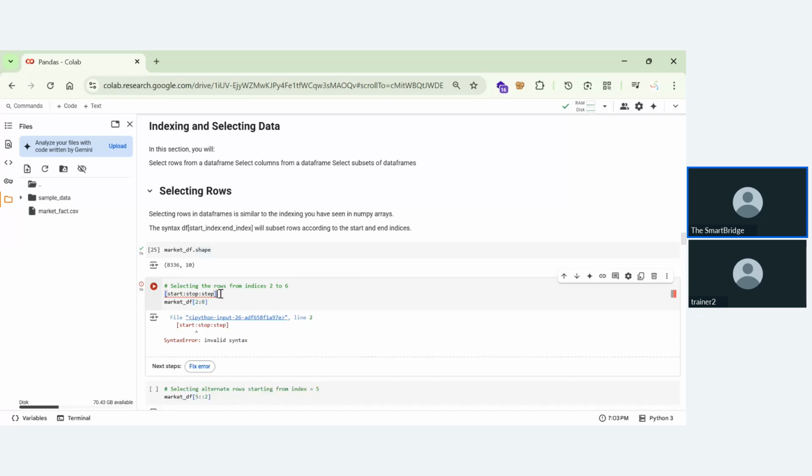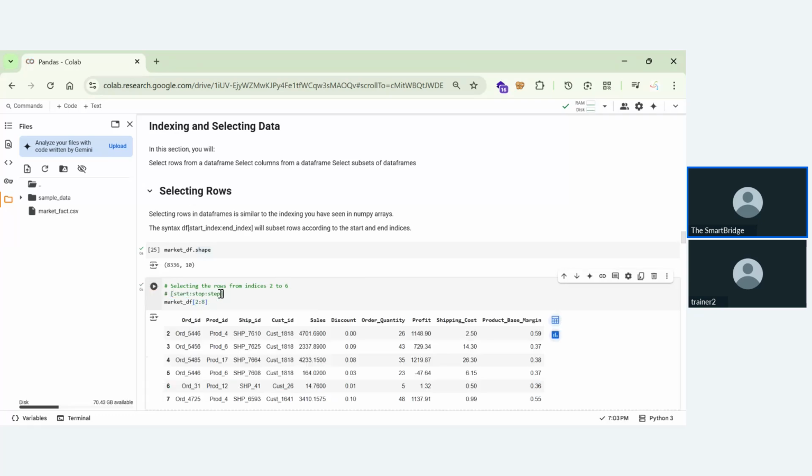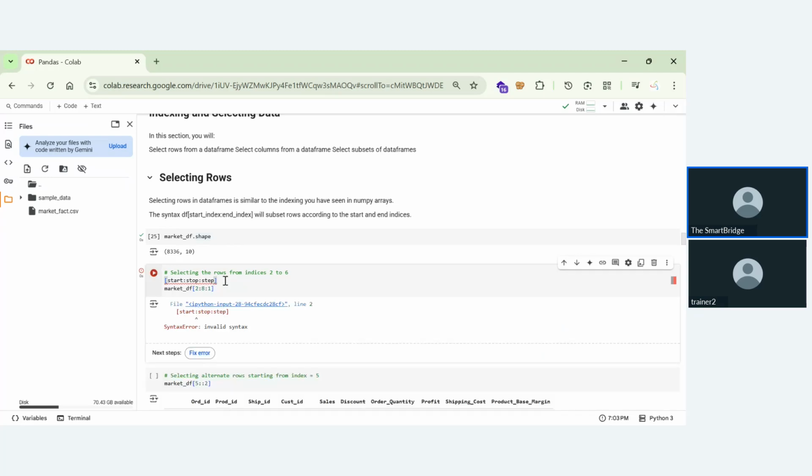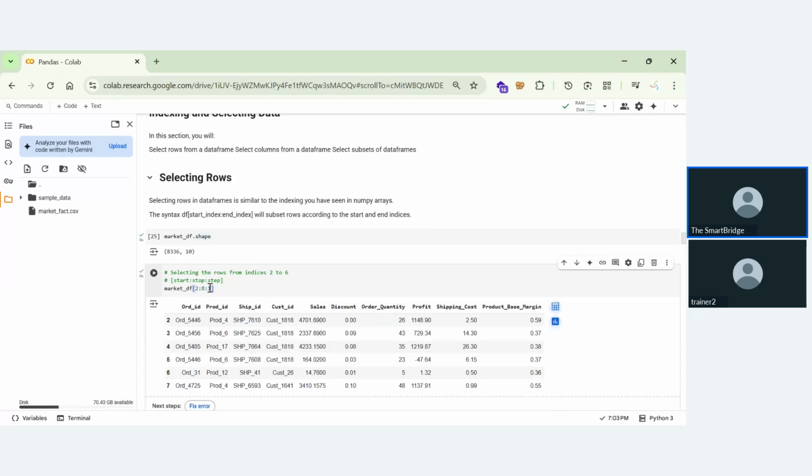I'll make this a comment. 2, 3, 4, 5, 6, 7. Now, if we mention the step here, the step will be 1. That means for every increment, we have a 1-digit increment. If I show you this, 2, 3, 4, 5, 6, 7.